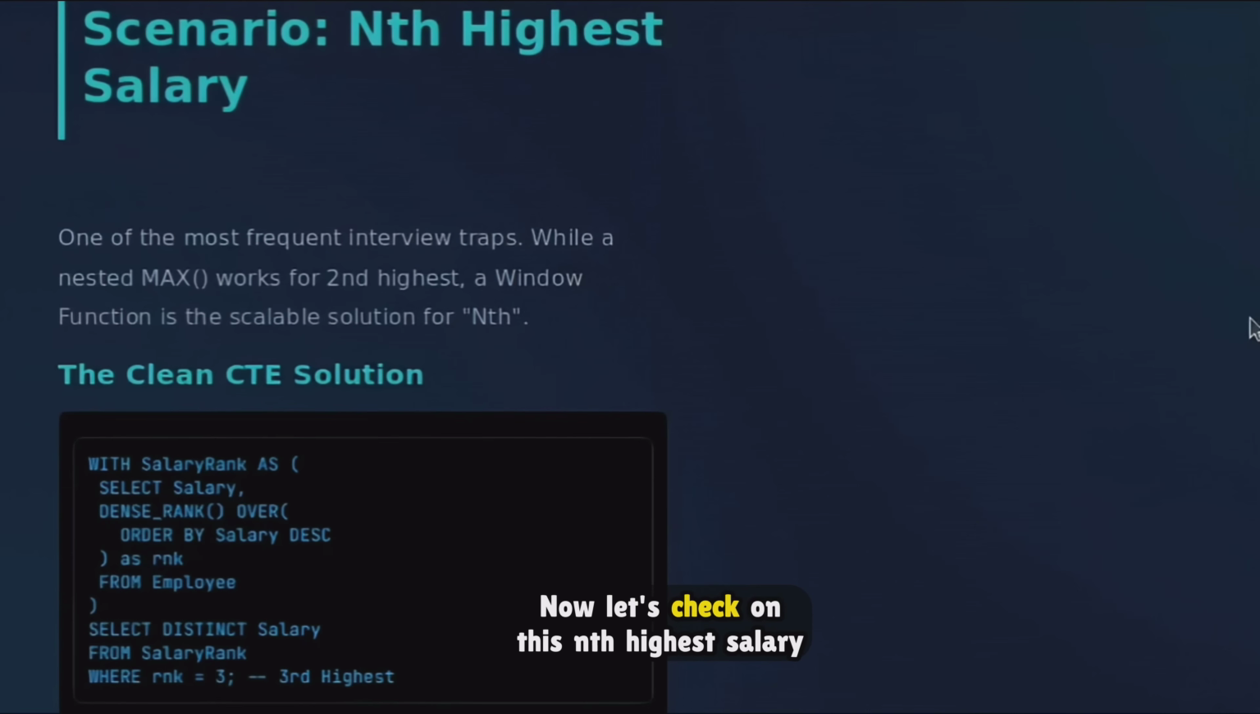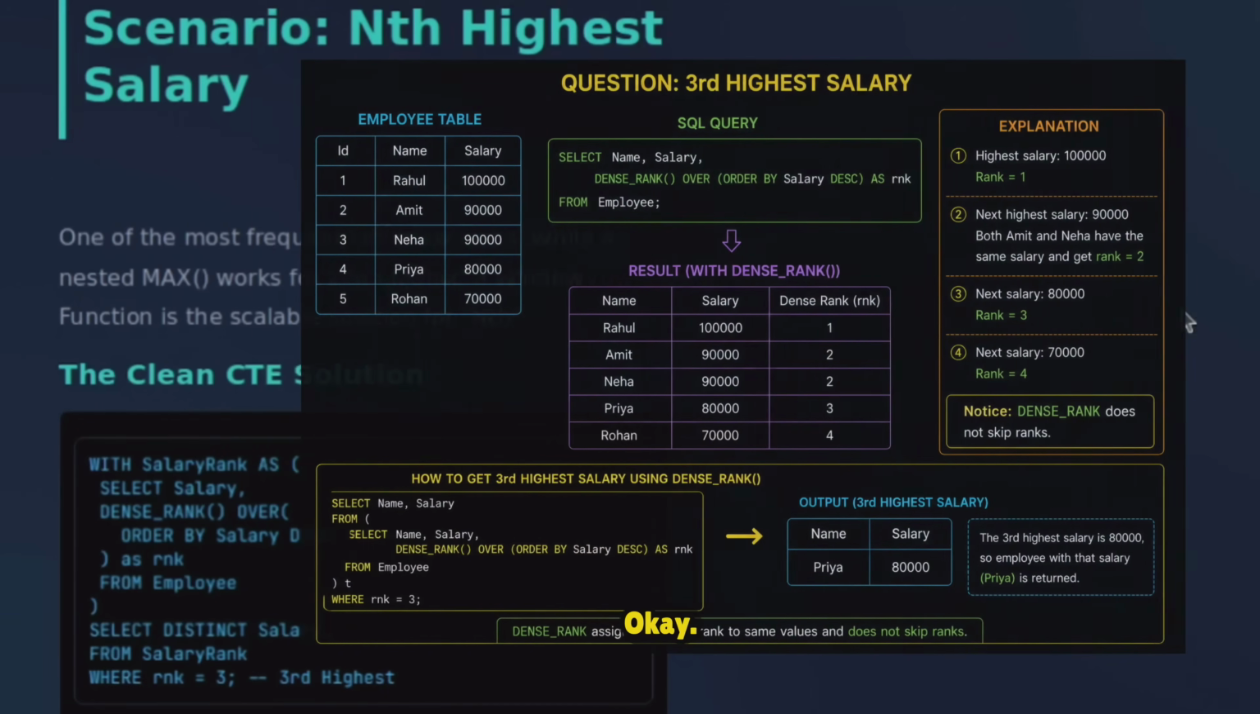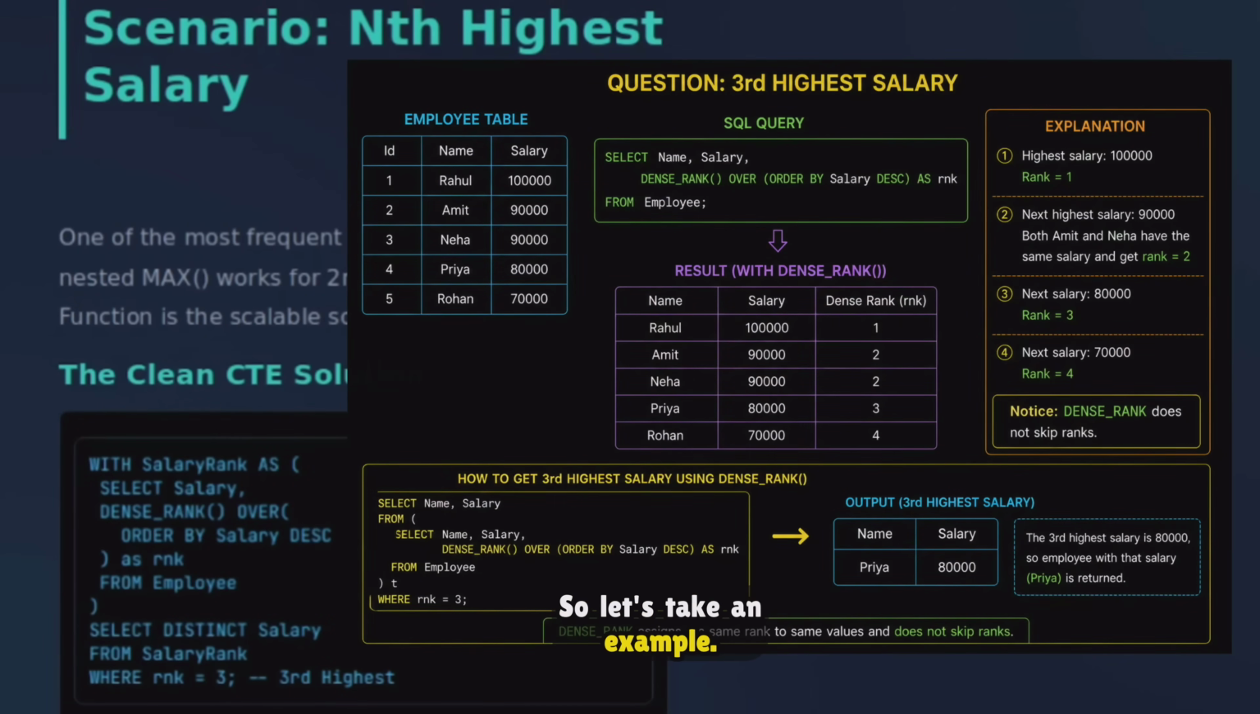Okay, now let's check this nth highest salary question. This is one of the most frequently asked interview traps. Here we'll be using DENSE_RANK to calculate the nth highest salary, which is a scalable solution. Okay, so let's take an example. Suppose we have an employee table where we have employee ID, employee name, and salary, and we apply DENSE_RANK on top of it. It will assign the rank based upon the DENSE_RANK logic. You can see everything on the screen.